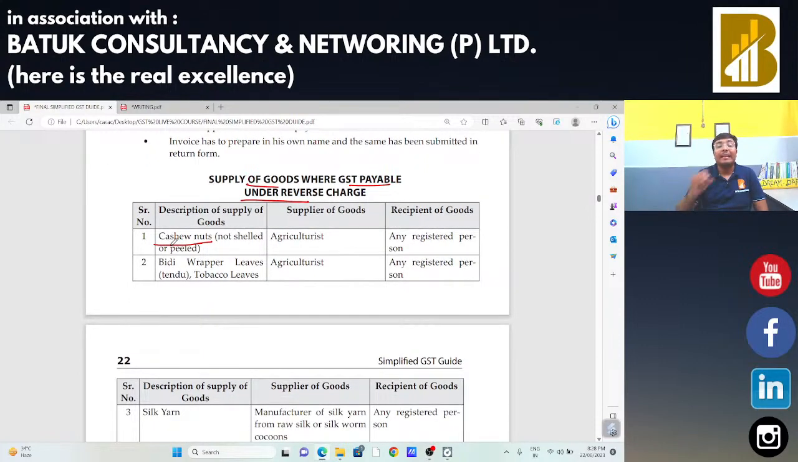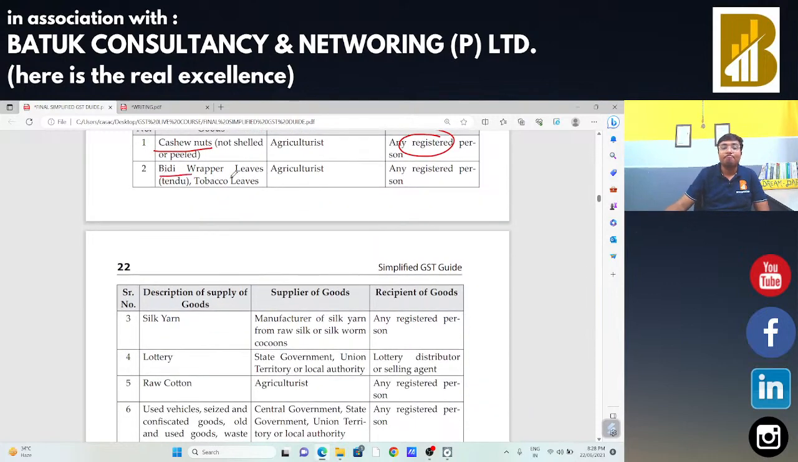Cashew nuts, in that case the agriculturalist is the supplier, and the cashew nuts are supplied by that agriculturalist and the recipient will be a registered person. So the recipient has to make the payment under reverse charge, the supplier is not liable to make the payment. In case of BD wrappers, tendu leaves, tobacco leaves, these products are also supplied by the agriculturalist, hence in that case the recipient is liable to make the payment of taxes.